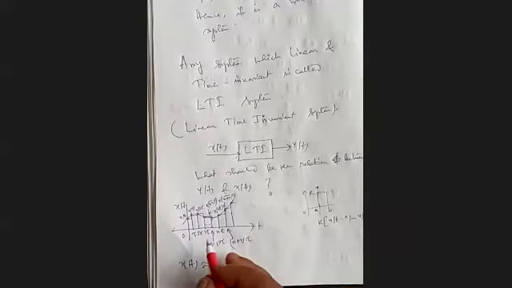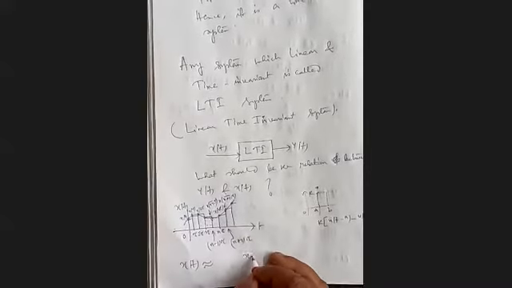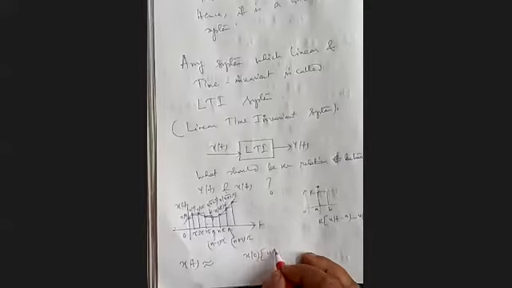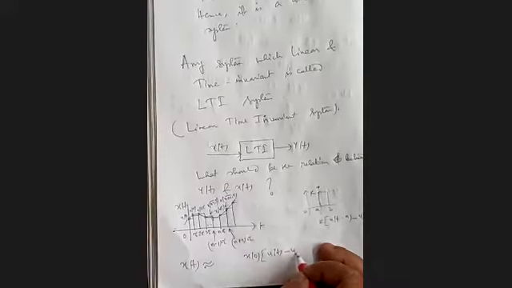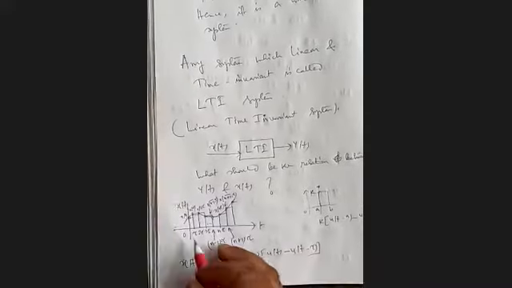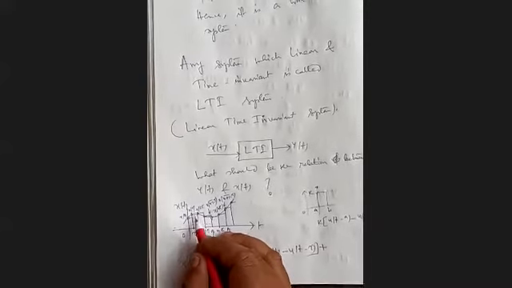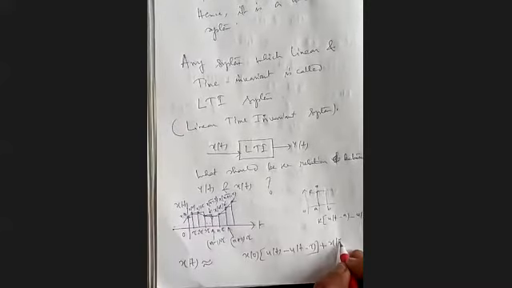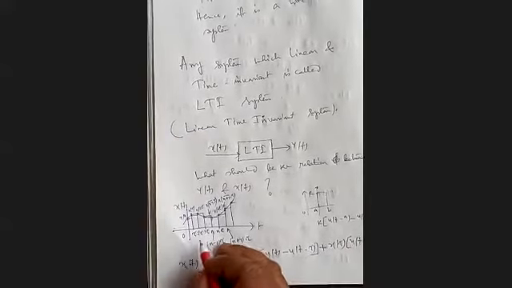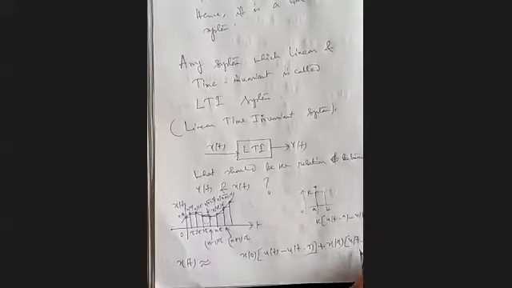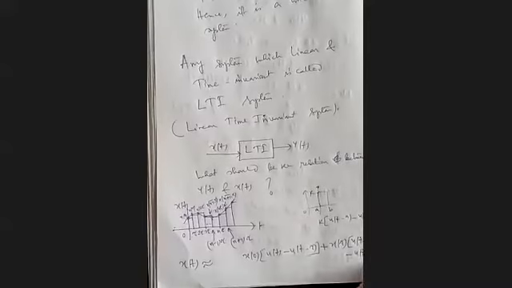So here k means x0 into u t, one step applied at t equal to 0, minus u t minus tau. That is one step. Plus our next step, multiplied with the amplitude x tau, into u t minus tau, since it is applied at t equal to tau, and it is cancelled at 2 tau, so u t minus 2 tau.